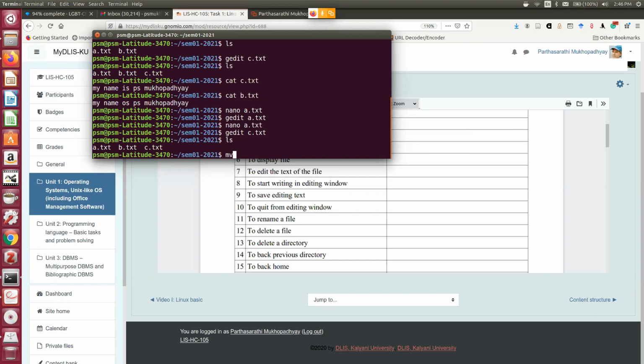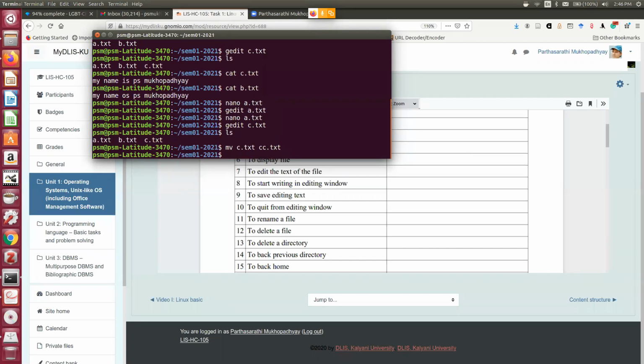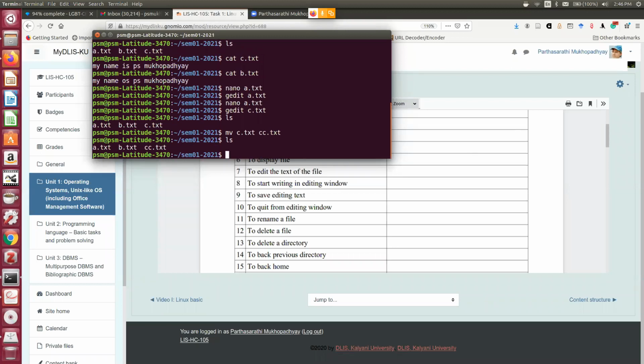So how to do that? We have already seen mv old file name, new file name. Now you see, by giving the ls command, cc.txt.